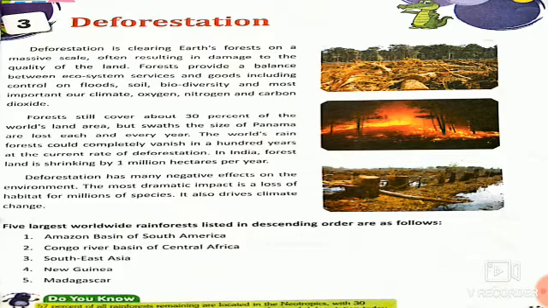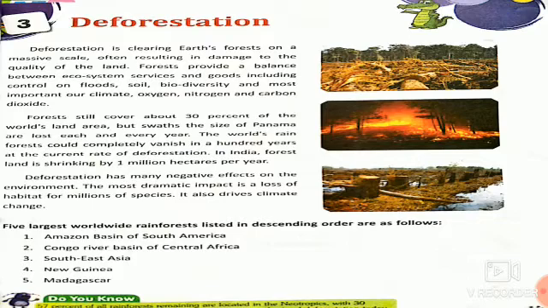The world's rainforest could completely vanish in 100 years at the current rate of deforestation. In India, forest land is shrinking by 1 million hectares per year. Nearly one-third of the people in the world depend directly on forests for their livelihood. Deforestation has many negative effects on the environment. The most dramatic impact is the loss of habitat for millions of species. It also drives climate change. So mostly deforestation has a negative effect on human beings and the environment.